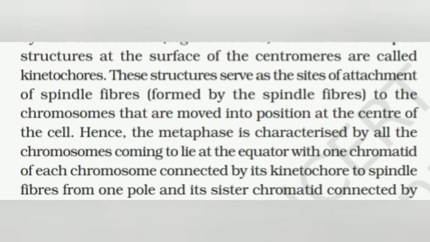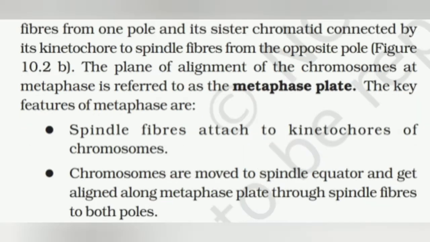Hence, metaphase is characterized by all the chromosomes coming to lie at the equator with one chromatid of each chromosome connected by its kinetochore to the spindle fibers from one pole and its sister chromatid connected by the spindle fiber to the other pole, as shown in the figure.